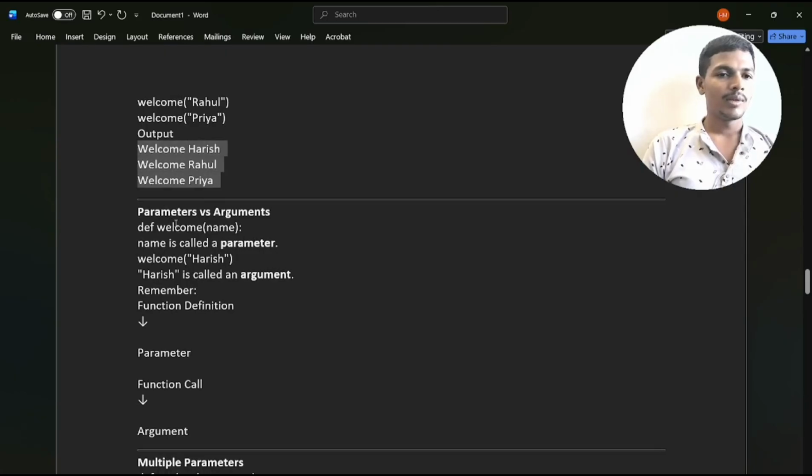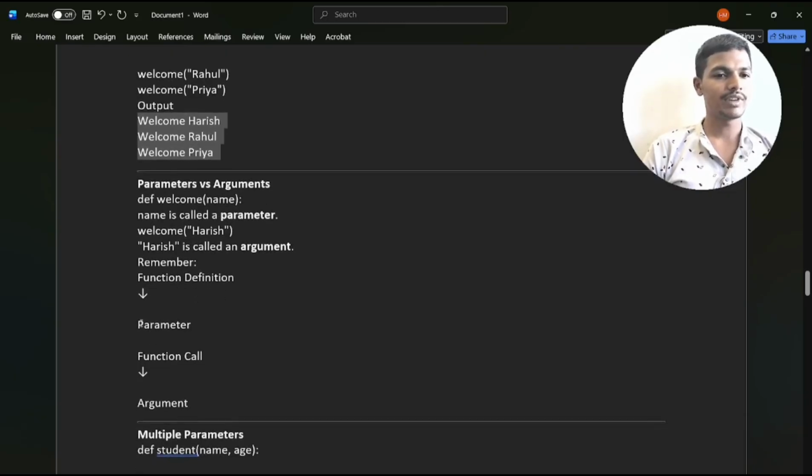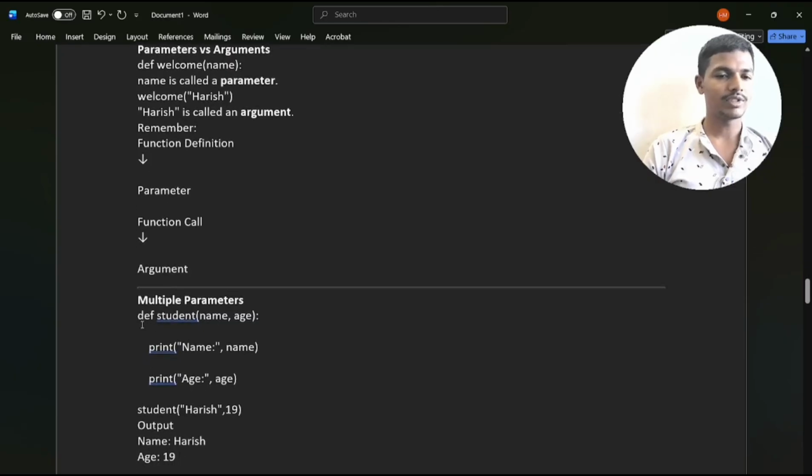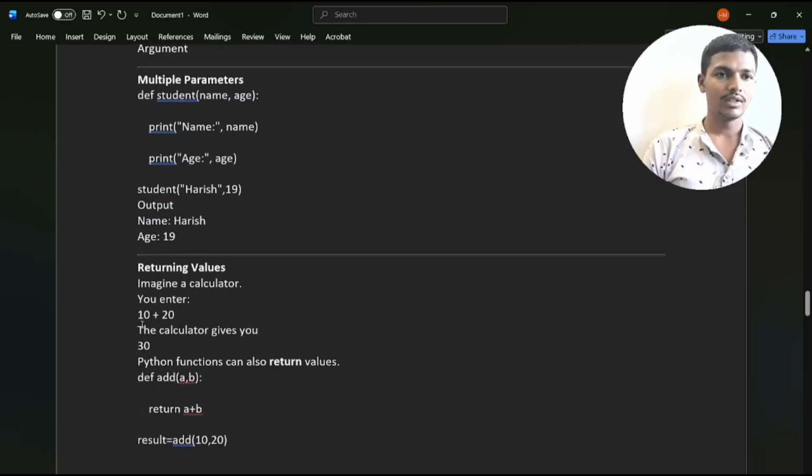Then parameter versus argument. In def welcome name, name is called the parameter. Welcome Harish is called the argument. Remember, function definition has parameters, function call has arguments. Like this way they will execute it.